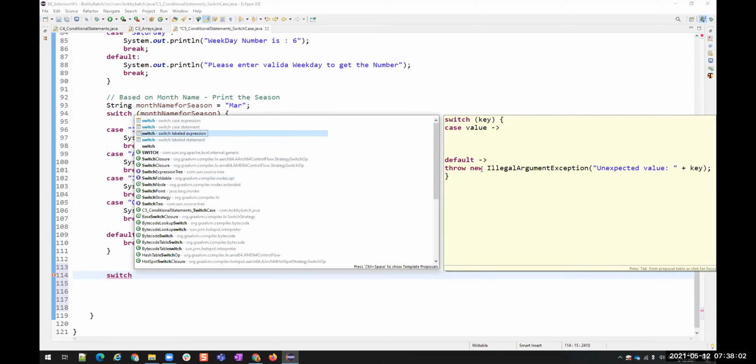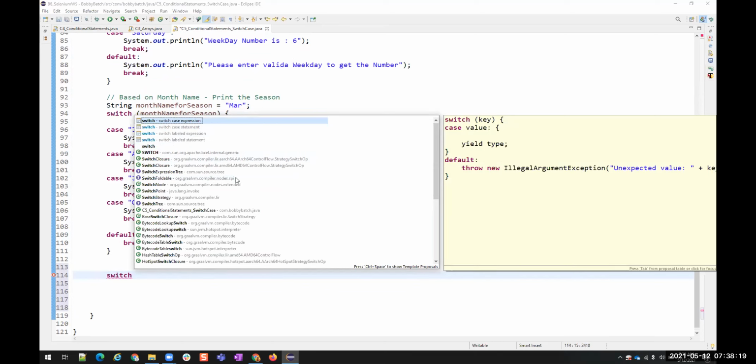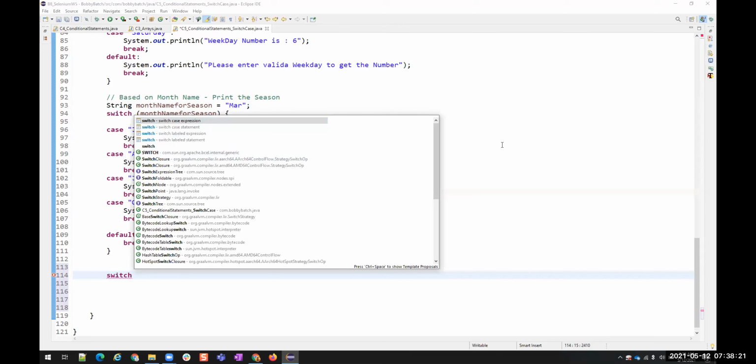Labeled, this is not needed for us. With lambda expressions, we use something instead of a semicolon and directly assign or do some operations here, but better not go that far. The labeled statement is again the same. So let us see about this expression, about this yield and type.